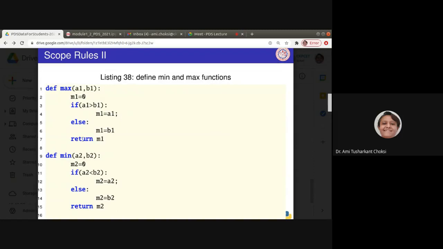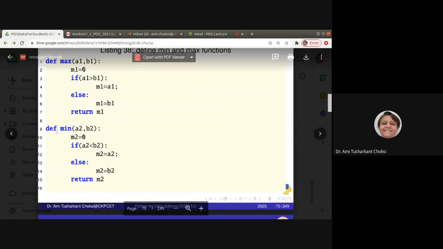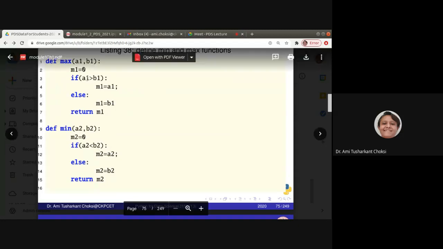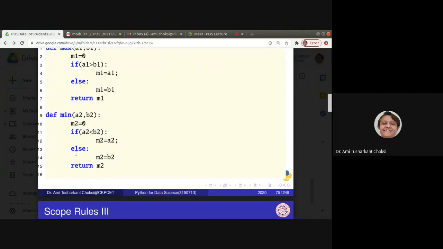Simple logic, and return m1. The same way for the minimum function, min(a2, b2), m2 is equal to 0. If a2 is less than b2; here we had the condition greater than, here we have the condition less than. Other logic remains the same.